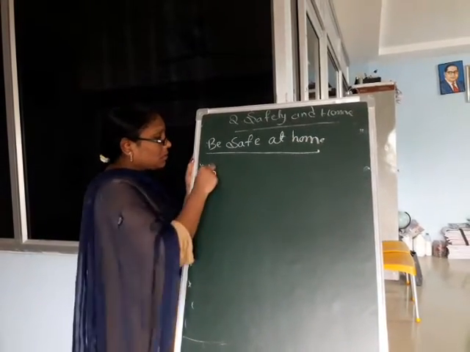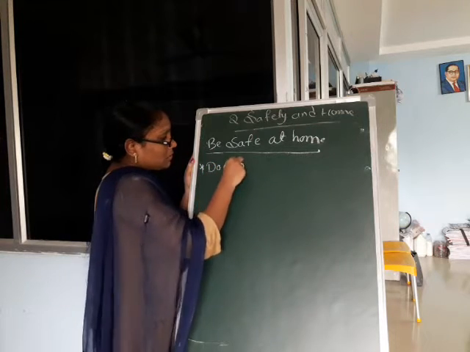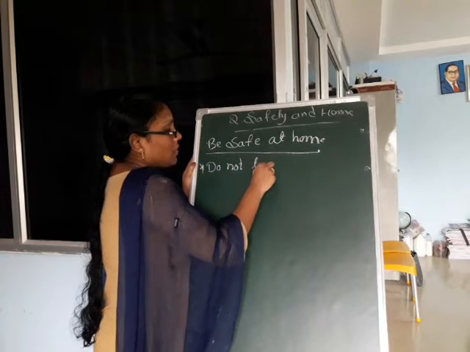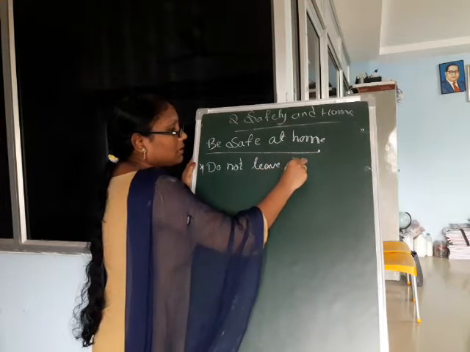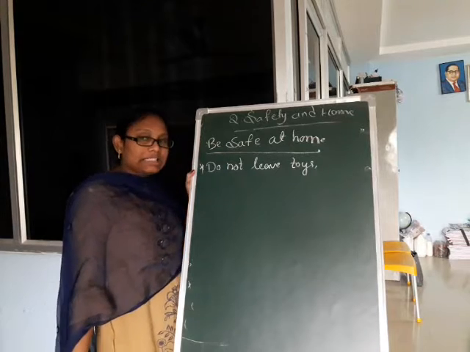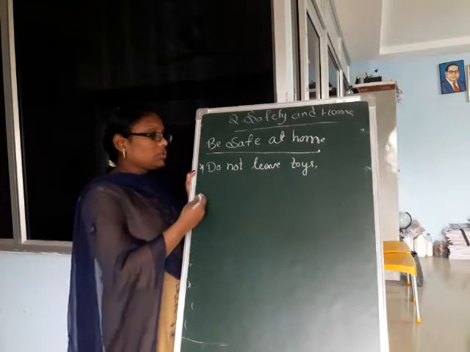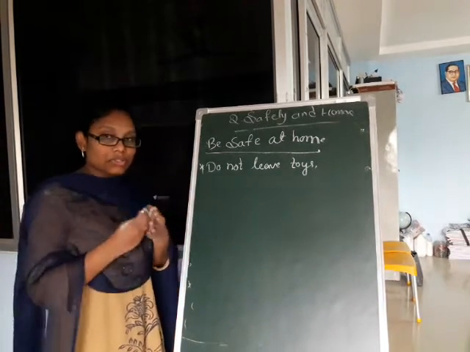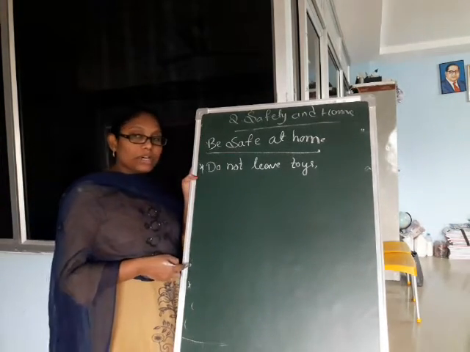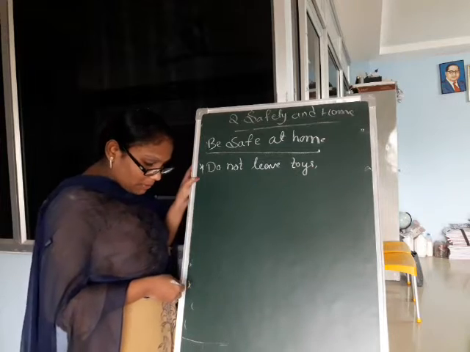Safety rules: do not leave your toys, pencils, bags or shoes on the floor. You or someone could trip over them.